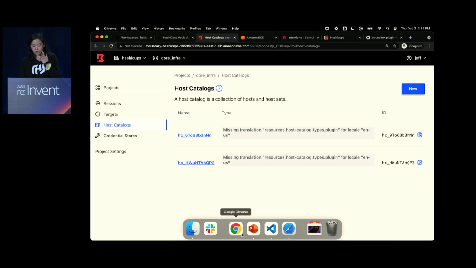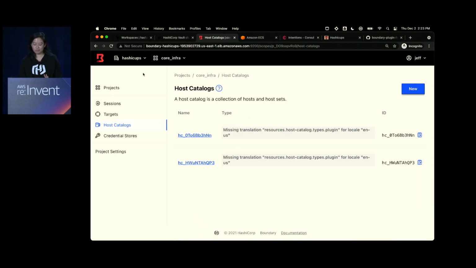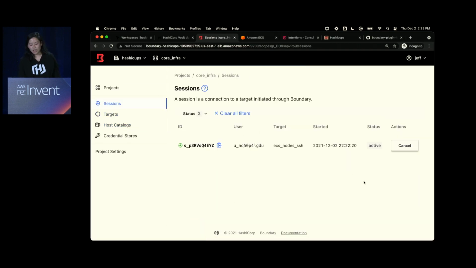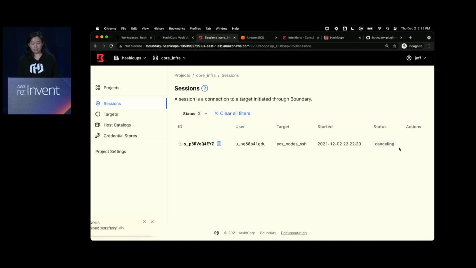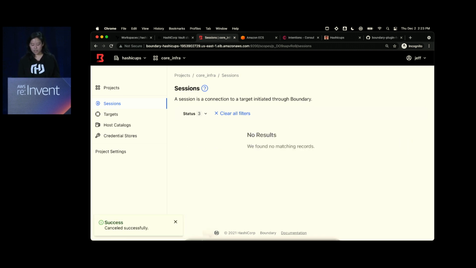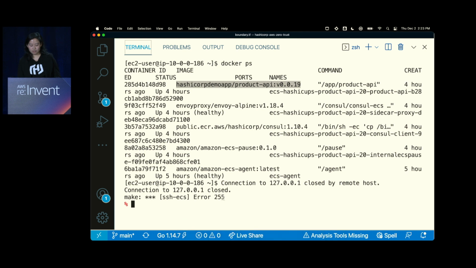Now, let's say he's done, or a security team says, hey, please, you're done with this, right? Security team can, again, cancel the session. And once they cancel the session, you'll notice that Boundary will close that connection. So it's a way for you to control those sessions. It's something that Jeff mentioned before.